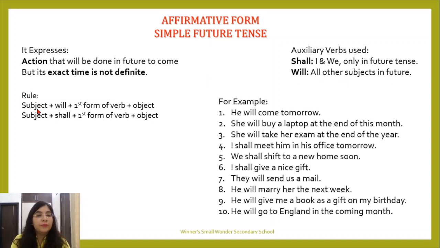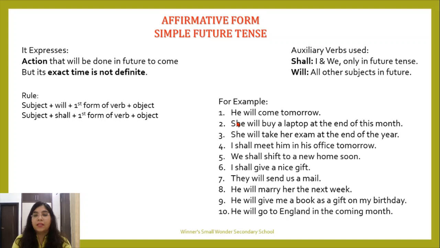Let's look at the rule. The rule says subject plus will plus first form of verb plus object. The next rule says subject plus shall plus first form of verb plus object. Let's look at the examples. He will come tomorrow. Again we know that he is going to come tomorrow, but at what exact time you don't know. So you are just putting up a sentence that he will come tomorrow. We are using will. So your rule satisfies subject plus will plus first form of verb plus object.